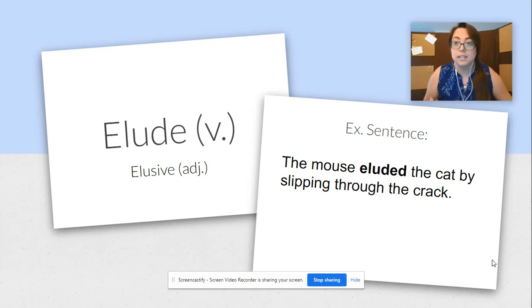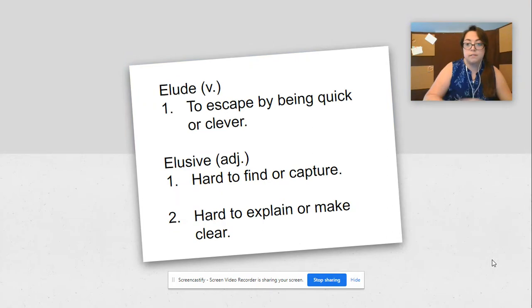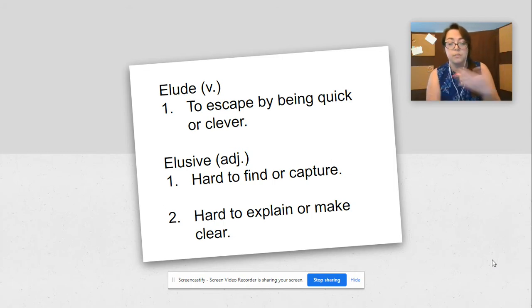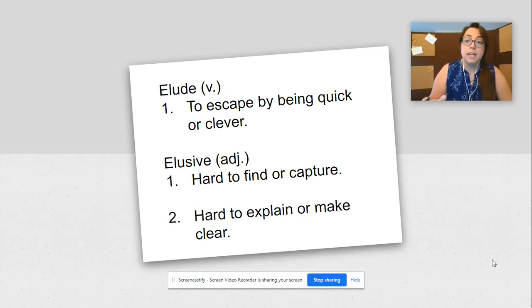So, what words in this sentence can we pull out? What can you use to help you connect to your background information and things that you already know so that you can better infer the meaning of the unknown word? So, elude as a verb means to escape by being quick or clever, like the mouse escaping through the crack to elude or evade the cat. Elusive, remember when we change that suffix, becomes an adjective. Elusive means hard to find or capture.